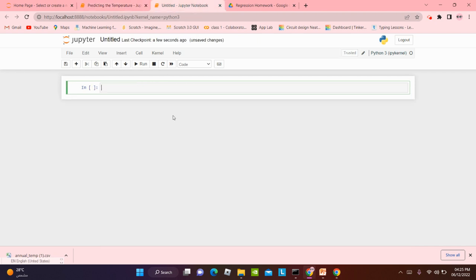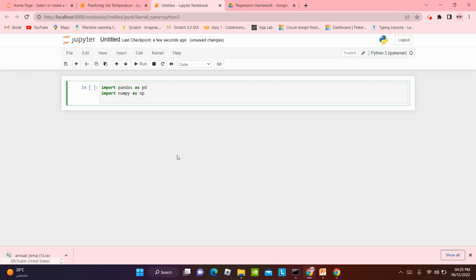So let's do this. It doesn't matter in whatever order. You can do pandas third, matplotlib second, it doesn't matter. We are going to click on run.